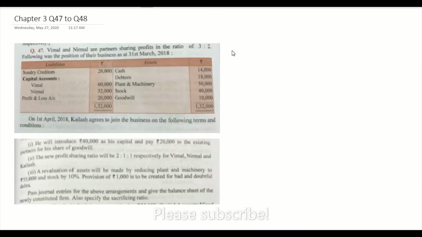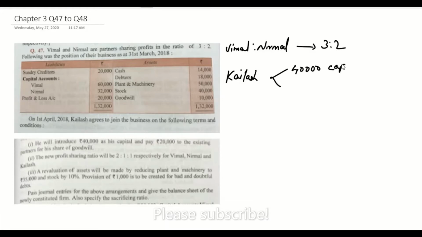Okay, so here we have two partners, Vimal and Nirmal. Their profit sharing ratio is 3:2. They admitted a new partner, Kailash, and he is to bring 40,000 rupees as his capital and 20,000 rupees as his goodwill. After admitting the new partner, the new profit sharing ratio is 2:1:1.